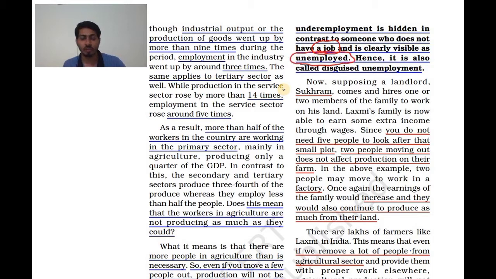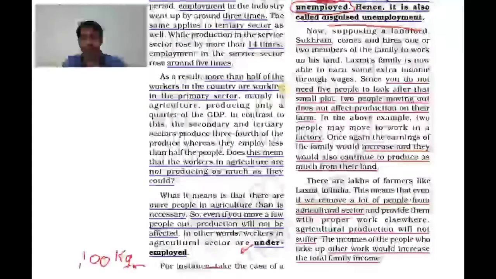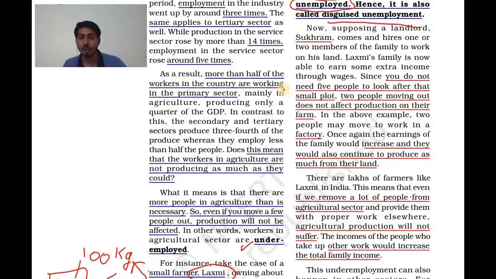If you see these people, you will find that they are involved somewhere. They are working, but in a real sense, they are not working to their potential. Hence it is also called disguised unemployment. You can say underemployment is also called disguised unemployment. It is not wrong to say this.